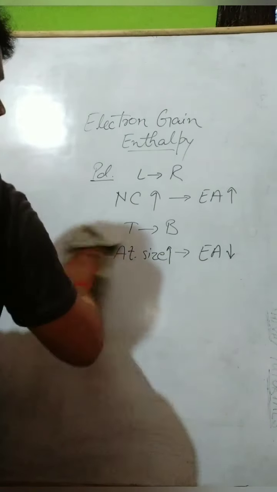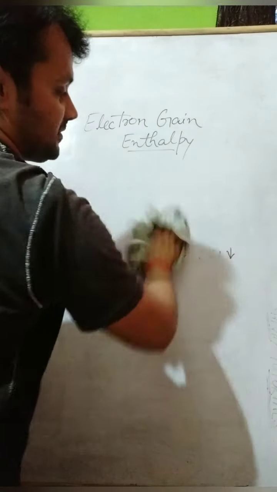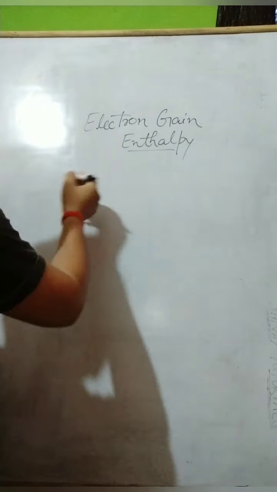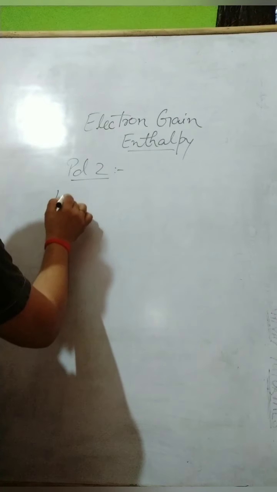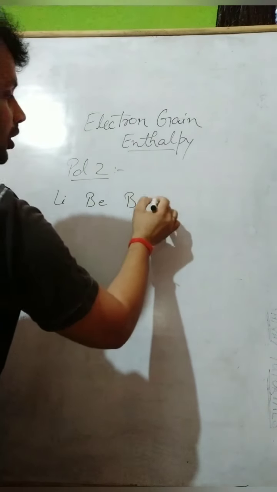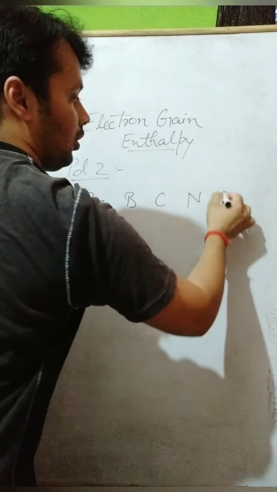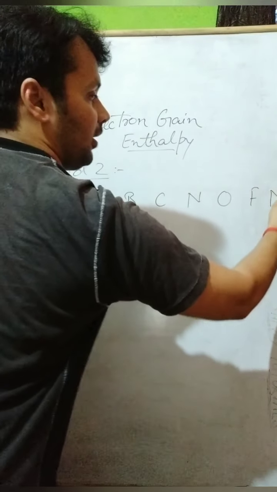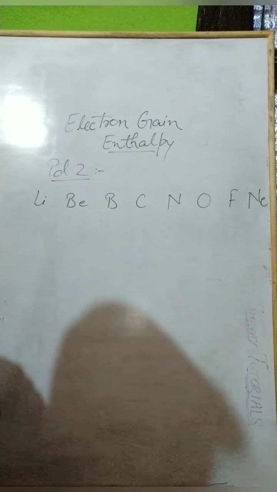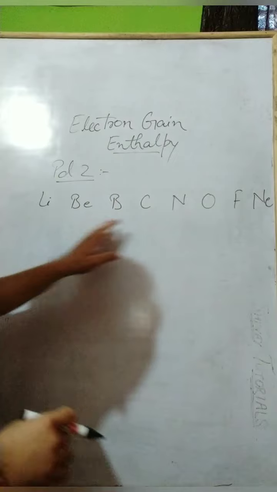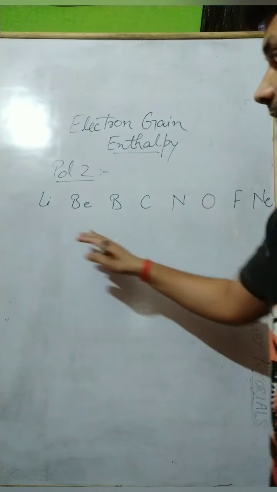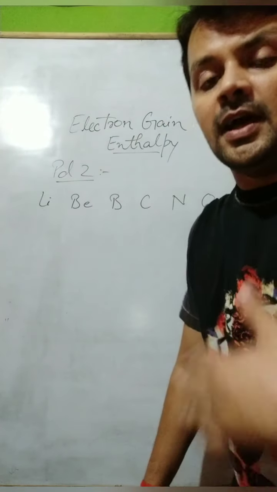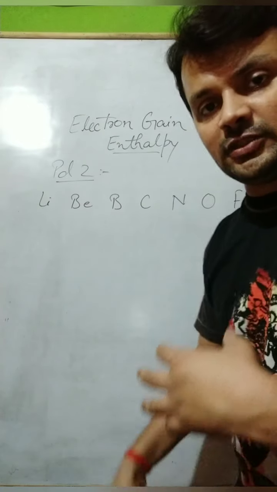Let's quickly take an example of period 2, and all the exception cases and normal cases will be discussed easily. In period 2, the elements are lithium, beryllium, boron, carbon, nitrogen, oxygen, fluorine and neon. So generally, if the question comes in the exam, people try to think that because it is the case of all the elements in the same period, and in a period nuclear charge is increasing, atomic size decreasing, so just put the greater sign and it is done. But it is not true.